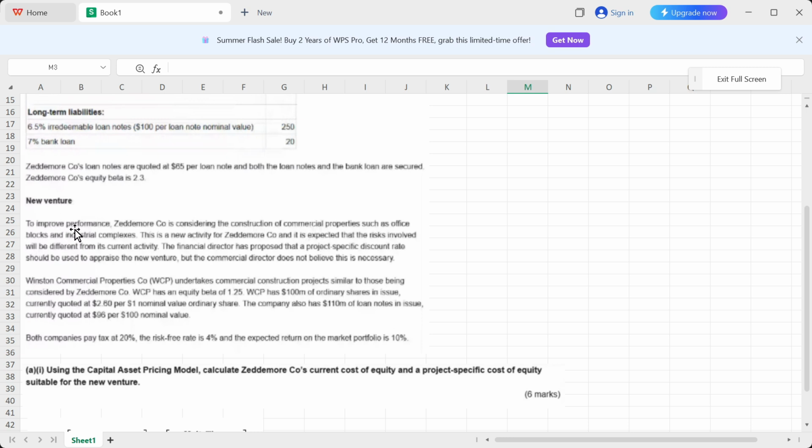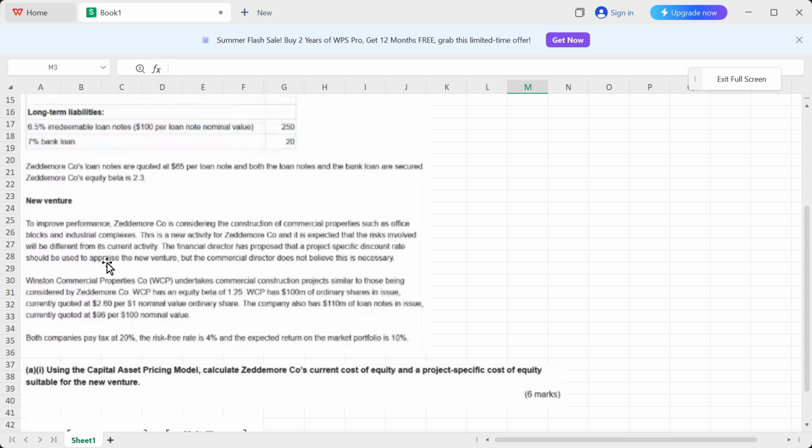It says to improve performance, Zeddemore company is considering the construction of commercial properties such as office blocks and industrial complexes, which is very good. So they are now diversifying themselves into new areas which they have not explored before, right? This is a new activity for Zeddemore company, and it is expected that the risk involved will be different from its current activity. Now this line is very important. Why? Because they are saying that this activity is new for Zeddemore company. They have not invested or undertaken this kind of projects before, right? And the risk involved will also be different from its current activity.